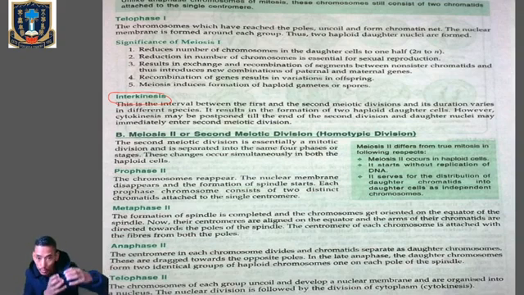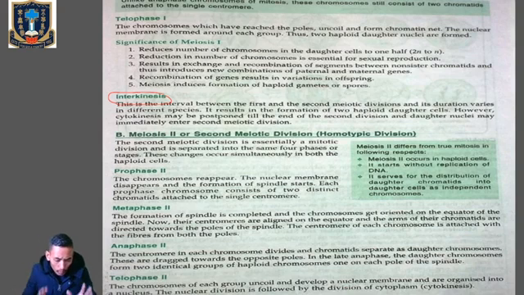Now here the sister chromatids are moving toward the opposite poles. In anaphase 1 the homologous chromosomes were moving towards the opposite poles, whereas the sister chromatids were attached at their centromere. But in anaphase 2 now the sister chromatids will start moving towards the opposite poles. Okay, then we have got telophase 2 where the two groups of chromosomes once again get enclosed by a nuclear envelope which was missing in anaphase 2.